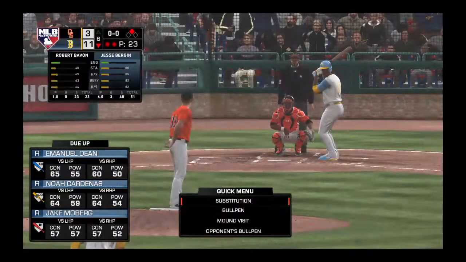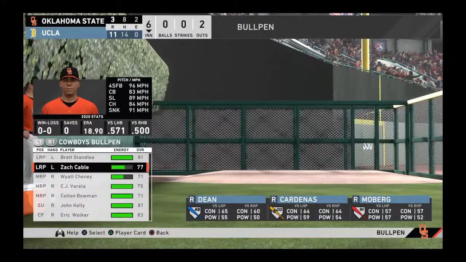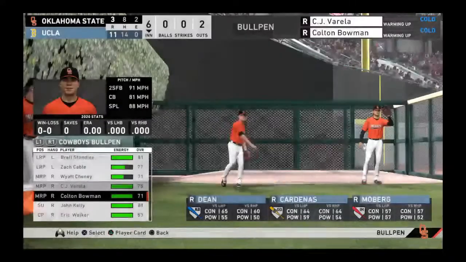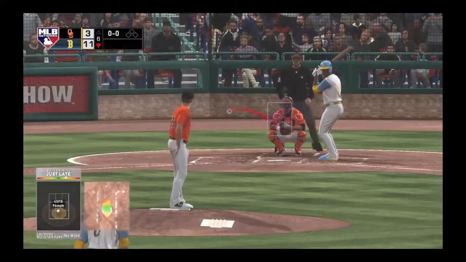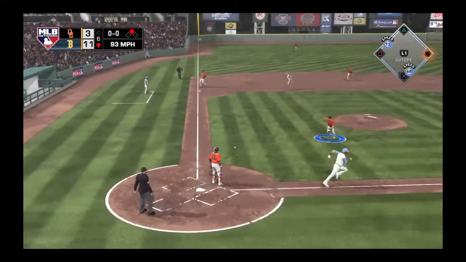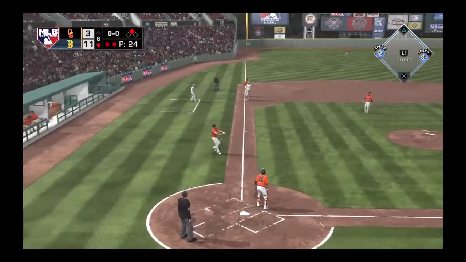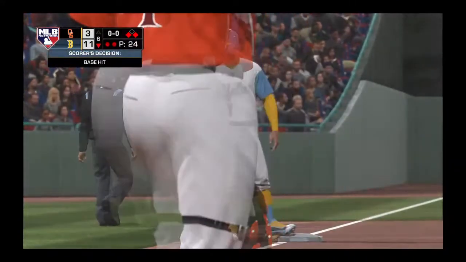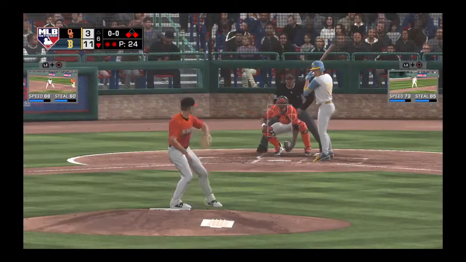Well, let's get a bullpen guy warming up. We'll get 2 guys warming up. So now to the plate, Emmanuel Dean. Bounce it to the left side. But the throw will be well late. So a good play, it just can't seem to get out of this inning.